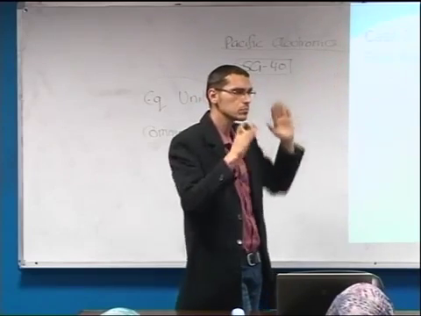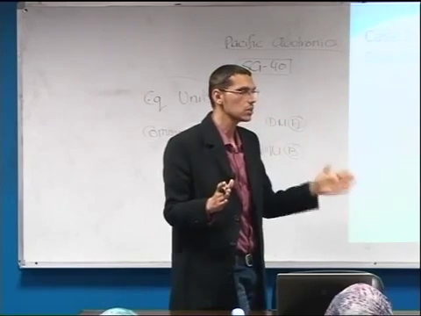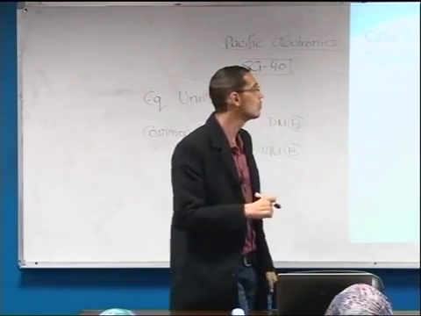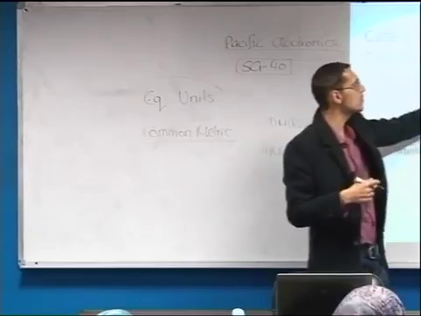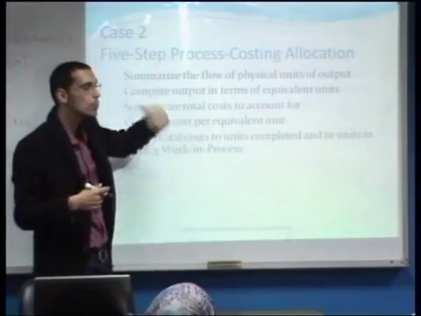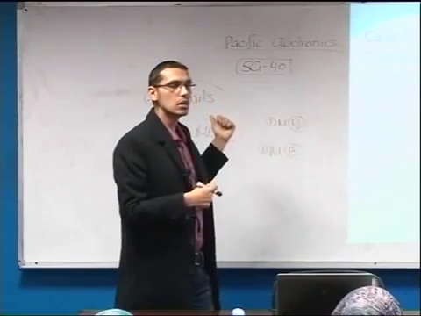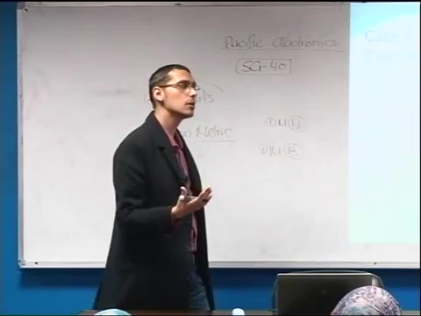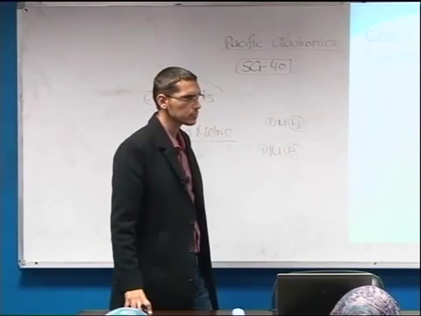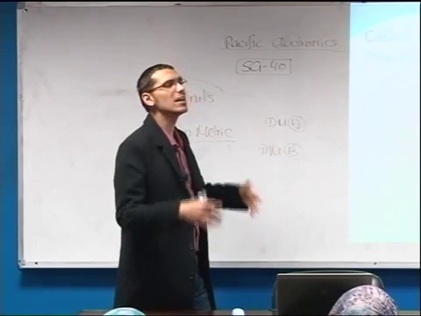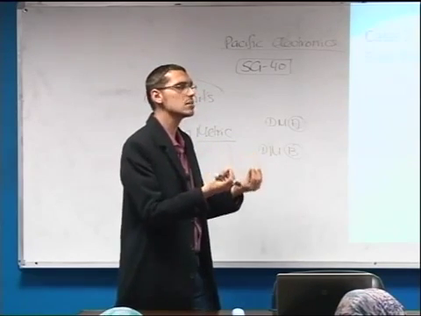And we are going to see the steps right away after finishing the 5-step process. Therefore, step number 1, we need to answer 2 questions. Where did the physical units come from, and where did they go? Number 2, we need to compute the equivalent units of the physical output that we have summarized the flow for, which is the common metric that we have just discussed. What do we mean by equivalent units? We are going to understand the equivalent units according to a simple illustration.